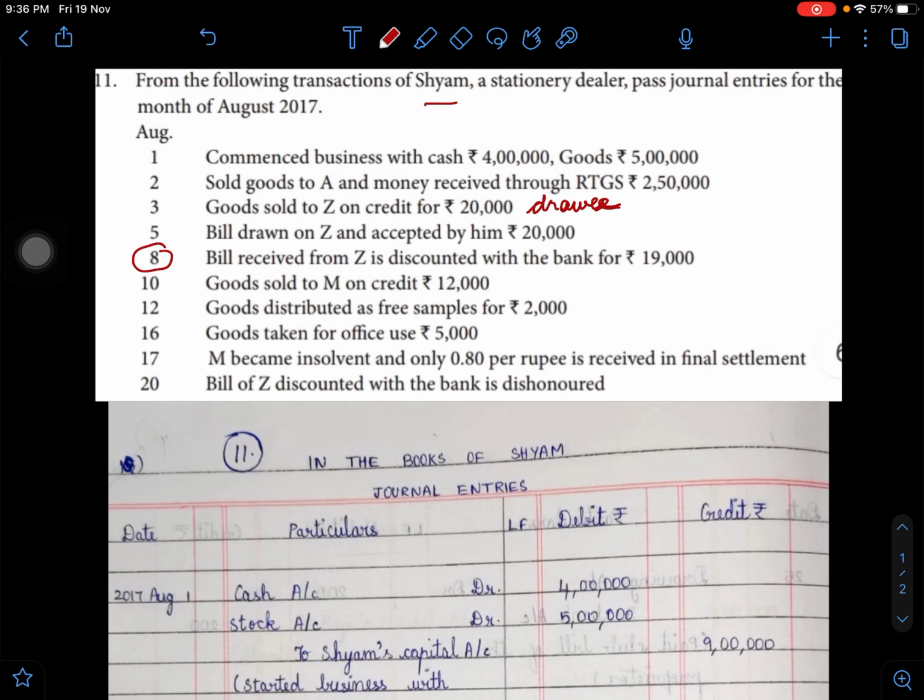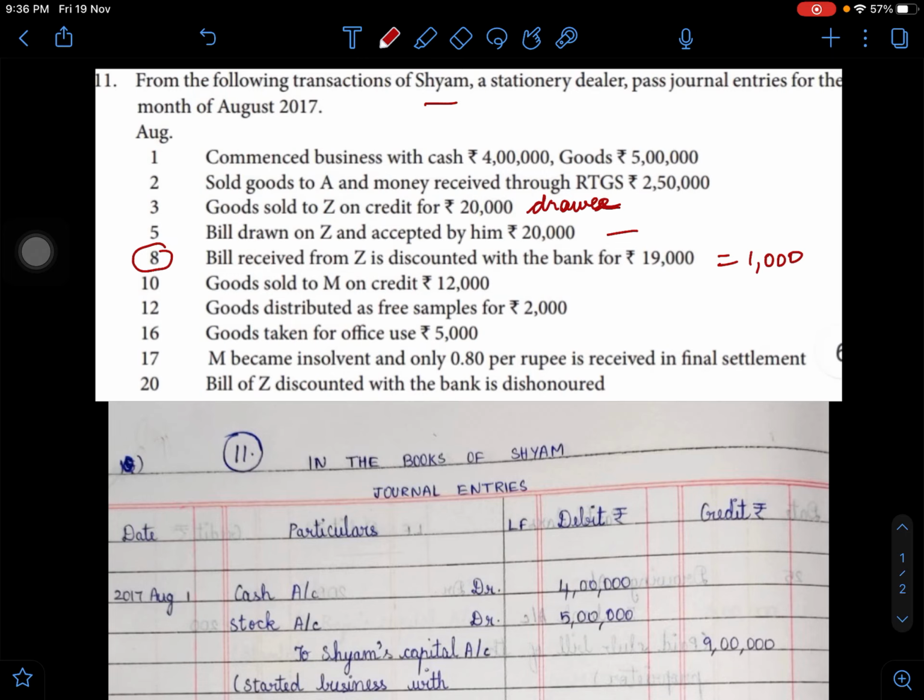So you can see a difference here. The difference, that is 20,000 minus 19,000, comes to rupees 1,000. This is for the service done by the bank of discounting. This function is called discounting of bills, usually done by the commercial banks for their customers, who are business persons. So that's what is happening on 8th.